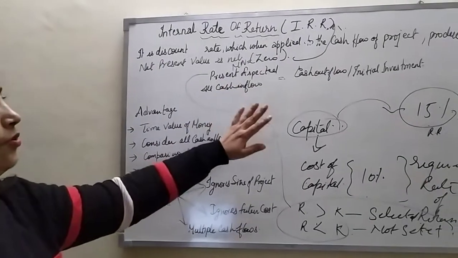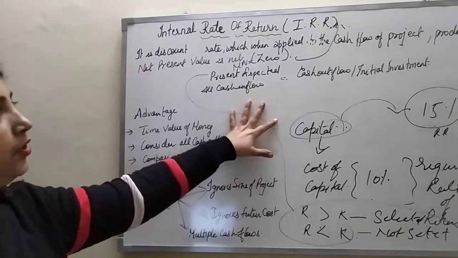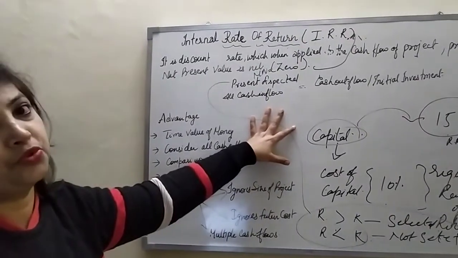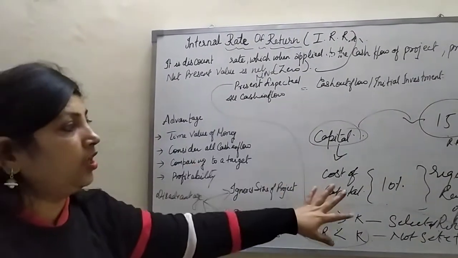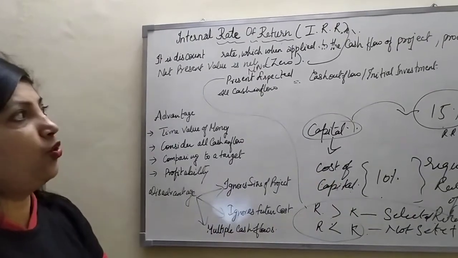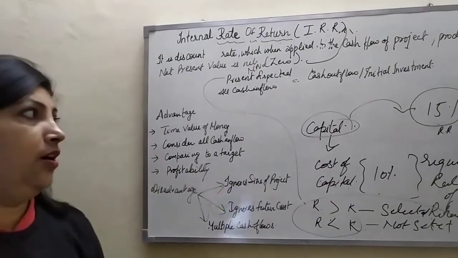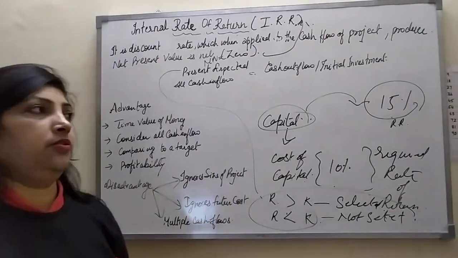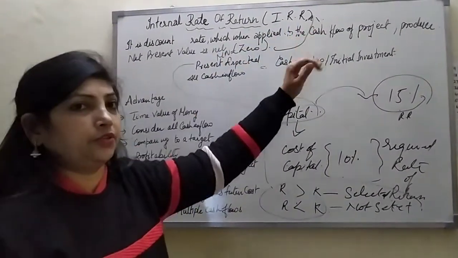So internal rate of return is a discounted rate of return from which the company selects its investment proposal, where they mention the estimated required rate of return and compare it with whatever rate of return they are getting from a project. That's all about the internal rate of return.